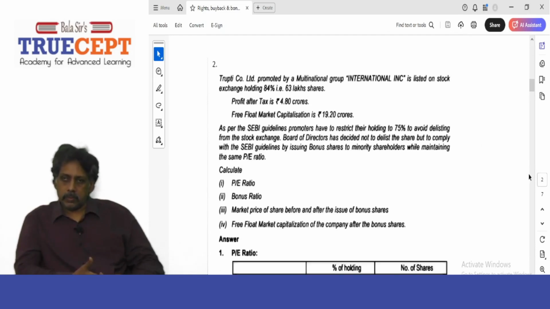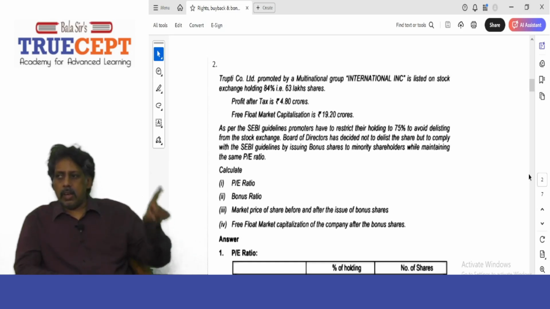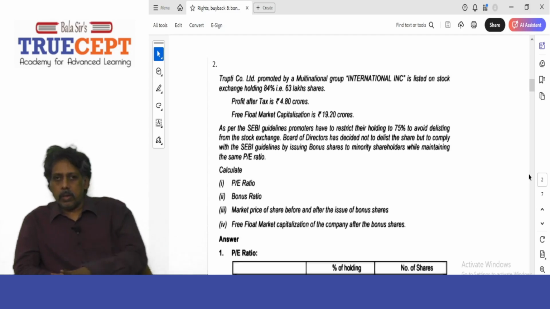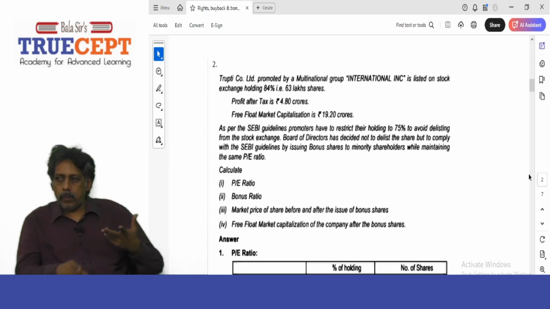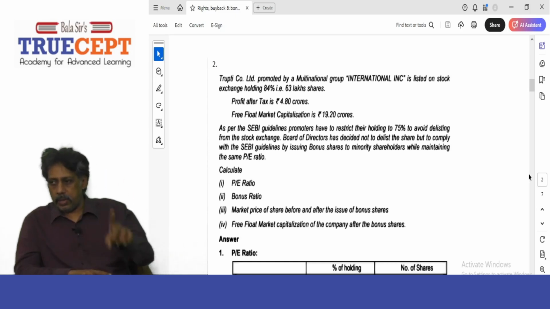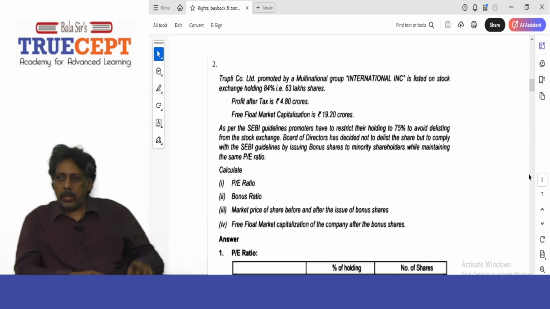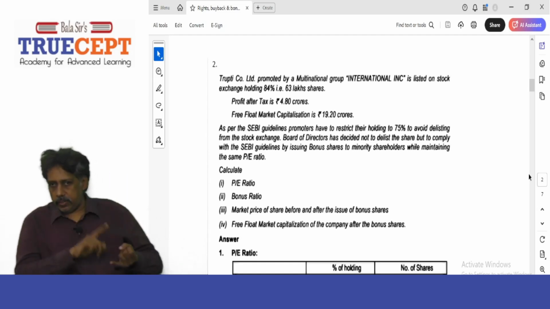So Tripti Company Limited, promoted by a multinational group, International INC, is listed on the stock exchange, with the promoter group holding 84%, that is 63 lakh shares. Point to note. Now guys, take a calculator.